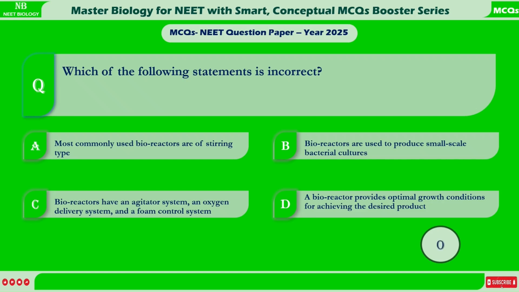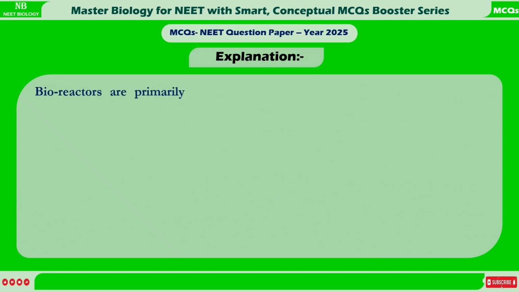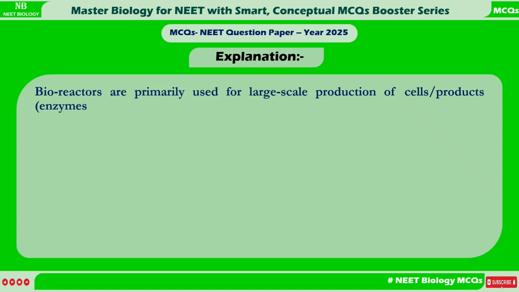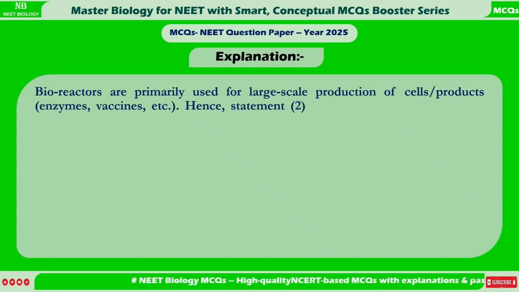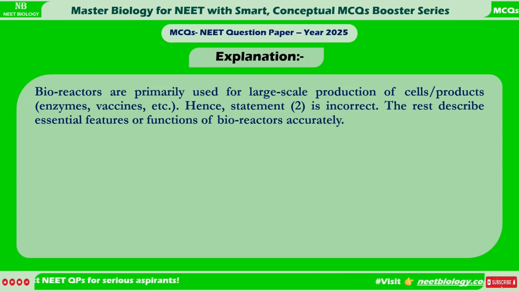Correct answer. B. Bioreactors are used to produce small-scale bacterial cultures. Explanation. Bioreactors are primarily used for large-scale production of cells, products, enzymes, vaccines, etc. Hence, statement B is incorrect. The rest describe essential features or functions of bioreactors accurately.